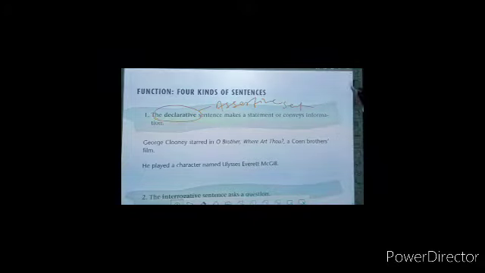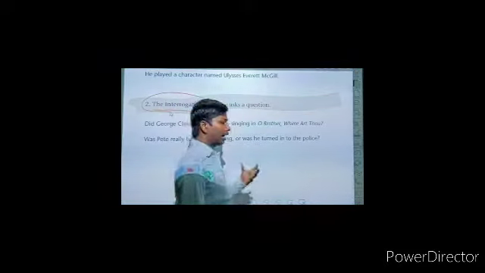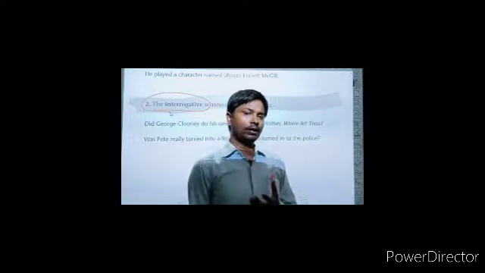Thereafter, the second one is the interrogative sentence. You can see here at the display the interrogative sentence. When we use a sentence for asking a question, then it is called an interrogative sentence.